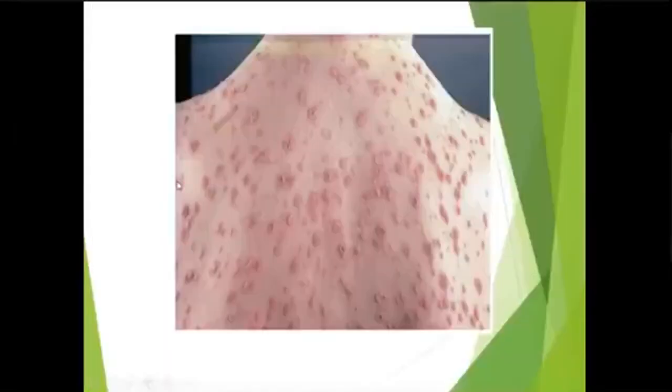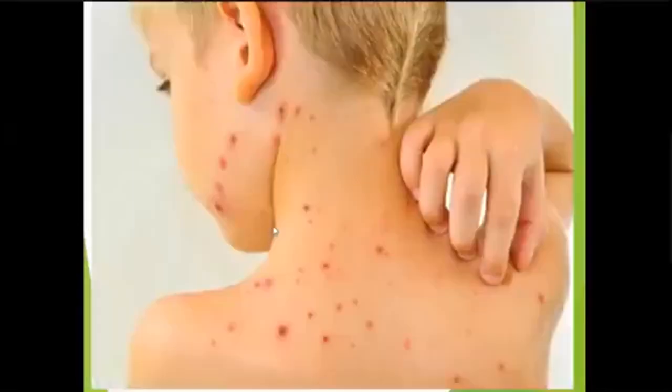Again, you can see the lesions in various stages of development: macules, papules, vesicles, crusting. Again, there are active vesicles, macules and papules, and a few lesions are crusted. Again, smaller lesions, macules, papules, vesicles, and crusting has started.